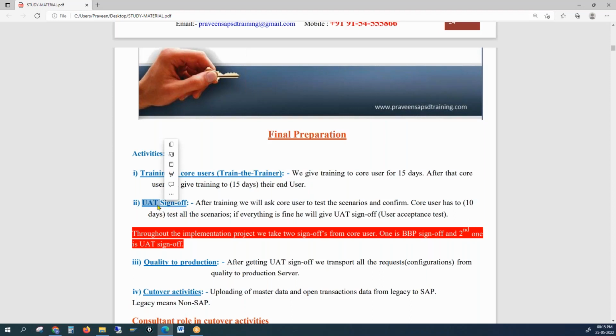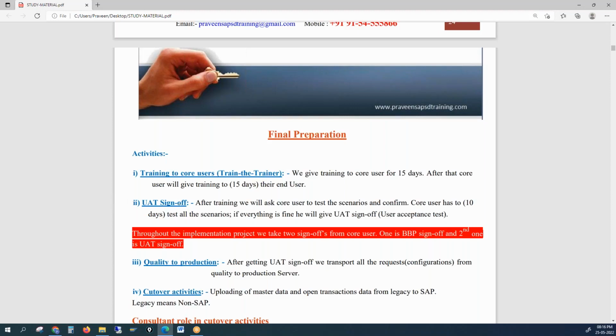In the UAT client, your core user will do the configurations, right? And core users sometimes overlook certain things, but please insist your core user checks every process. Let them check every process. Let them take time and check it. If not, later there will be some issues. They just go through at a high level and leave it. But insist the core user tests every scenario.